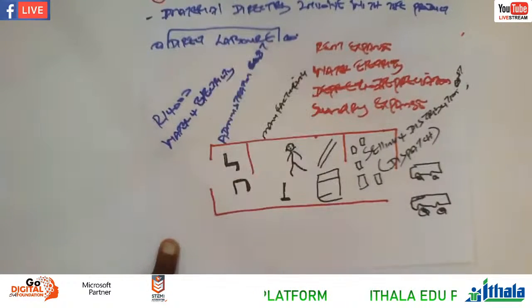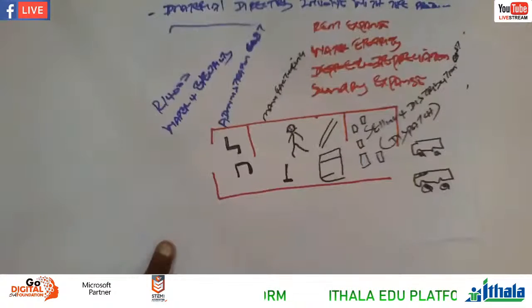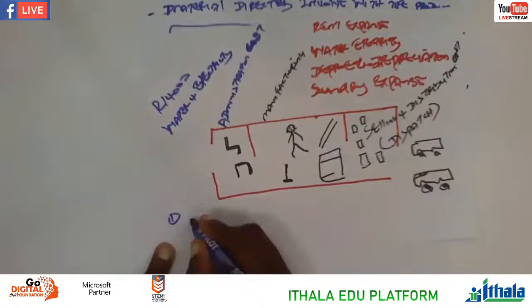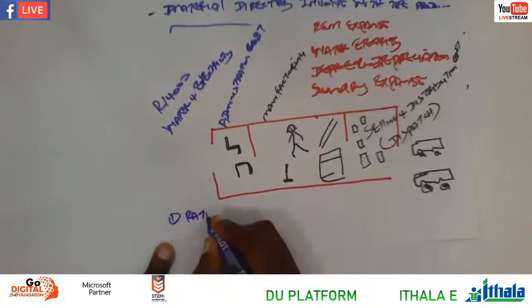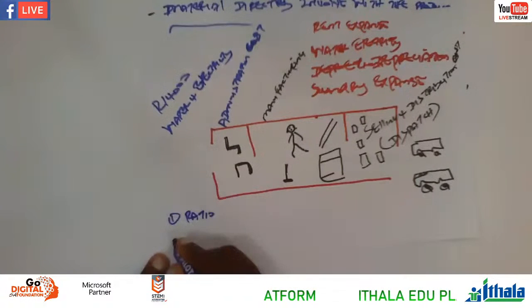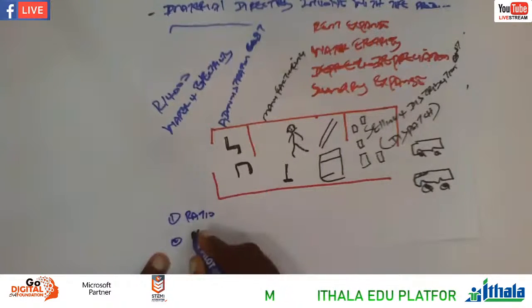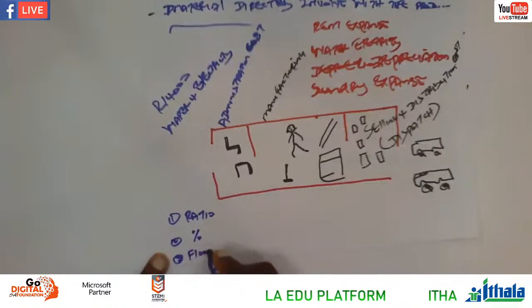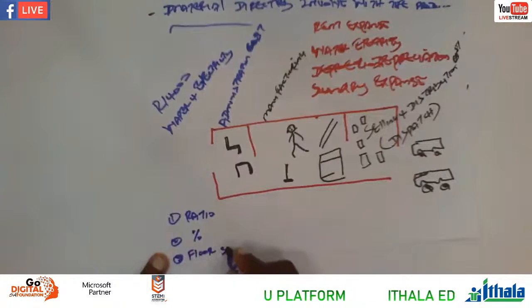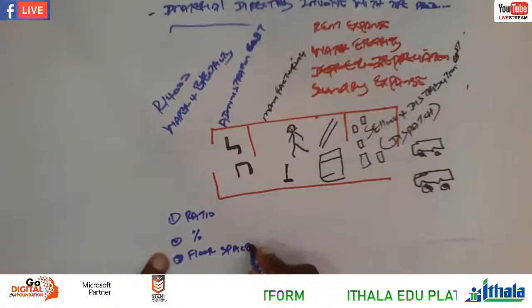Okay, the bill is 14,000 that we have to pay. Let's say number 1, we have to pay according to the ratio. And then number 2, it's a percentage. And then the third one, it's a floor space.